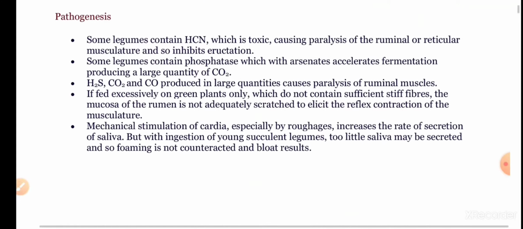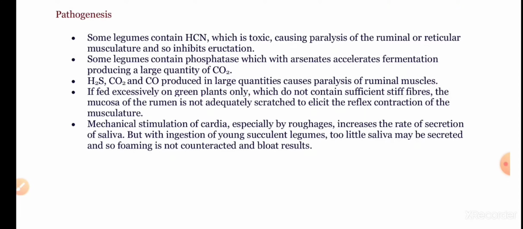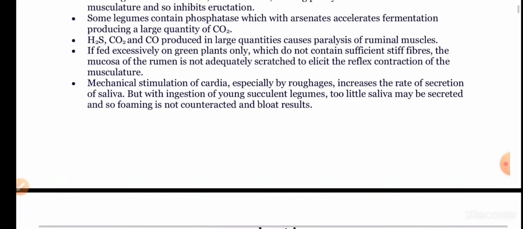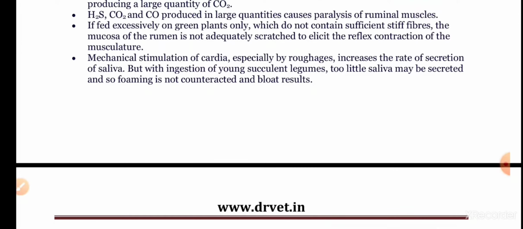In pathogenesis, hydrogen cyanide, which is toxic, leads to paralysis of the ruminal and reticular musculature, and acceleration of the process of fermentation leading to a large quantity of carbon dioxide. Excessive feeding of succulents, feeds which lack sufficient fiber, is responsible for the production of gases in the rumen itself.